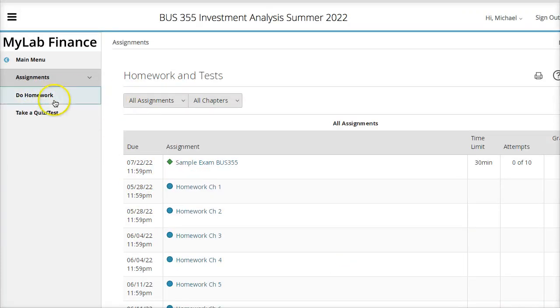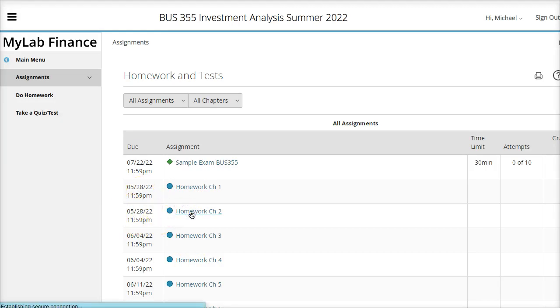When the exams open up, if you do take a quiz test, the exams will be in here as well, but they won't appear until the time frame of each of the exams. So to complete a homework, you click on any of the homeworks you want to work on. So I have until May 28th to complete Chapter 1 and Chapter 2 homework.